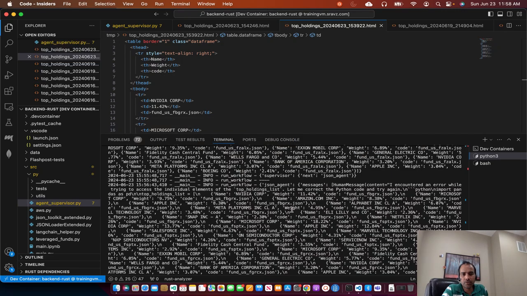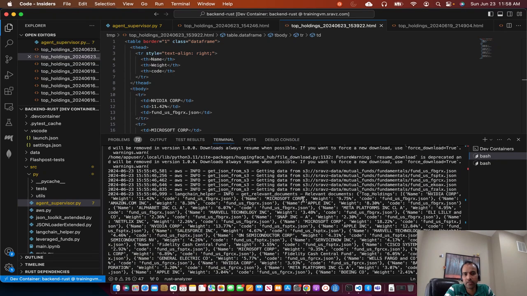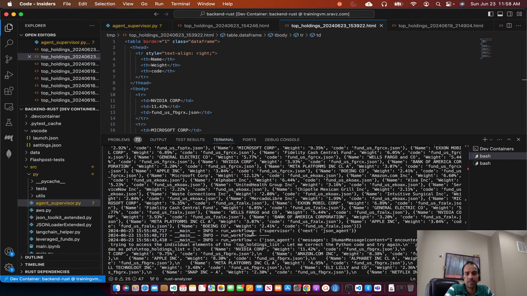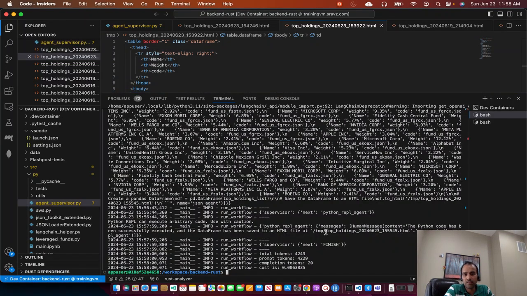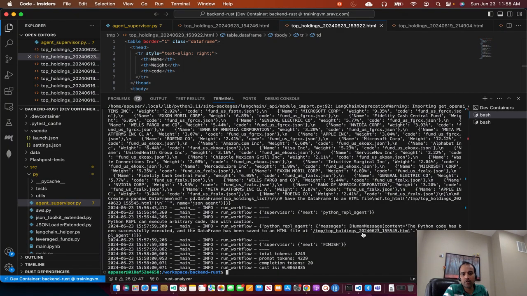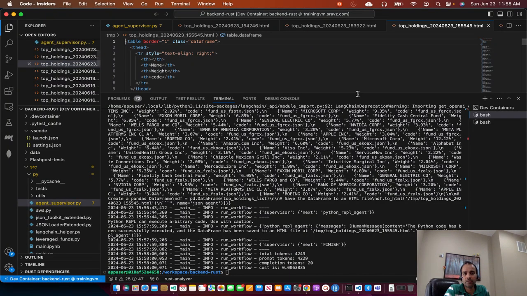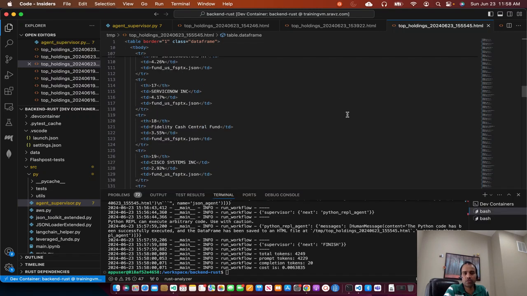If you see the output here, we are going to the console, and the console was displaying what the LangChain process is doing. We have it in debug mode, so we get these messages from LangChain. But this console output is difficult to follow because it's not well formatted. The output is generated here. We'll see the output now. So it generated the HTML file, which is good. We'll go through this HTML file in a bit.